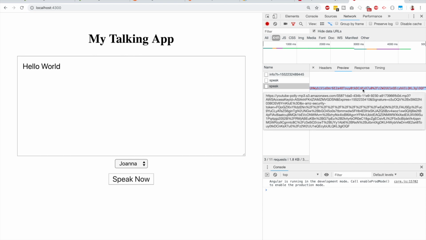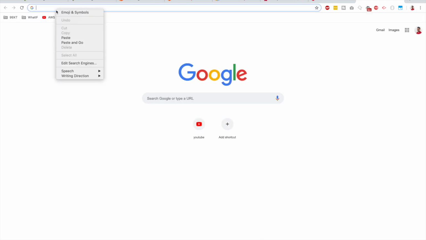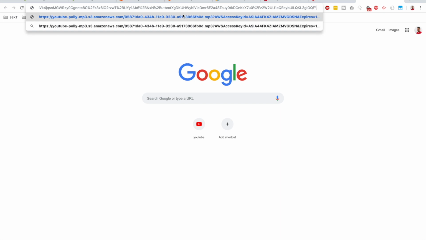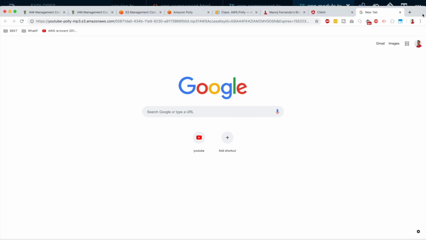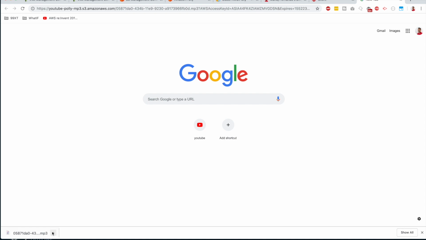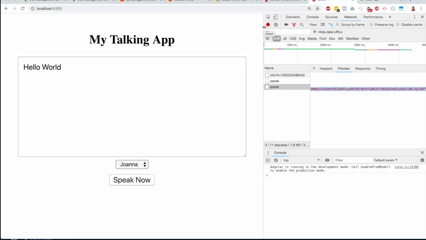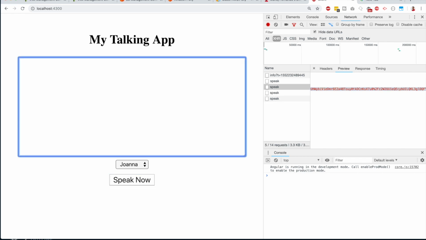Let me copy this full URL, and I will go to another browser tab and paste it, and now hit enter. As you can see, maybe you might not have seen it, let me just pull it up. It has downloaded my mp3, right? And I can play it as an mp3 file as well. Now I can hear it again, but you guys can't. Okay, let me just remove my headset and play it on the loudspeaker. Okay guys, let's hear Joanna speaking hello world. Hello world. Nice. So let's add a few other texts.